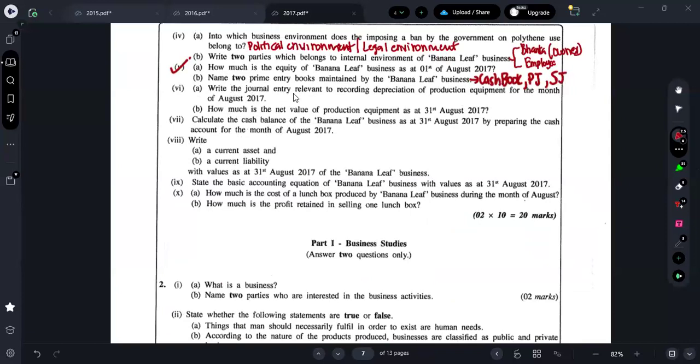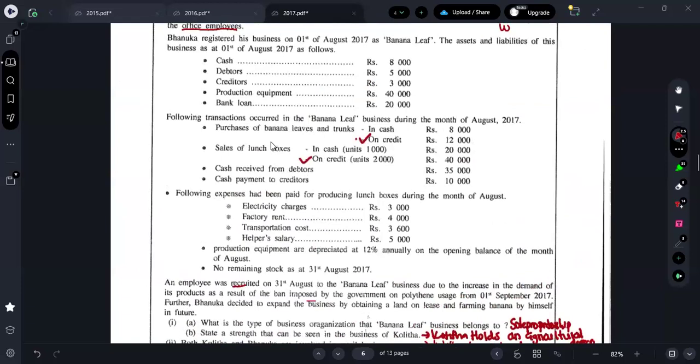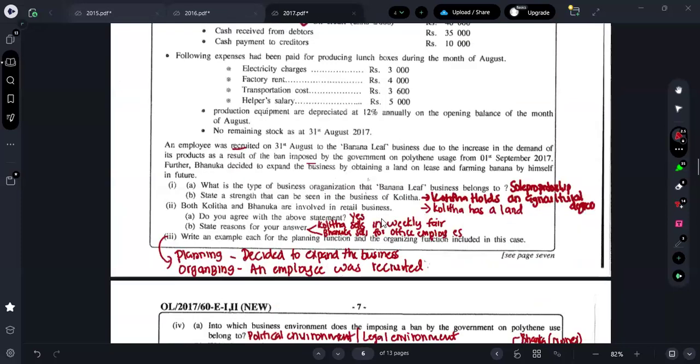Next one is what? Write down the journal entry relevant to recording depreciation of production equipment for the month of August 2017. So they are asking for the depreciation of what, guys? You can take general journal also. They are asking for the depreciation of production equipment. So what's the cost of the production equipment, guys? The opening cost is how much? 40,000. So it should be depreciated 12 percent.